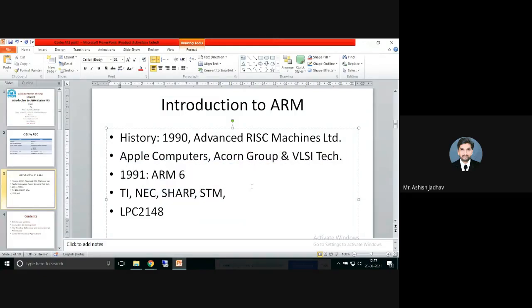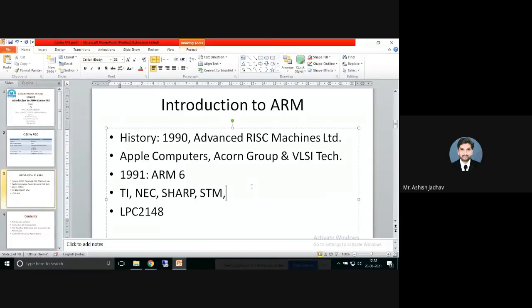Right. So these are all the companies who are licensed to develop the ARM processor and extend the application of ARM processor into mobile phones, computers, hard disk, personal digital assistants, that is PDA, and home entertainment systems, and many other consumer products. Right. Nowadays, this ARM partnership has crossed 2 billion. 2 billion ARM processors they are delivering every year. Right. So this is another highlighting point.